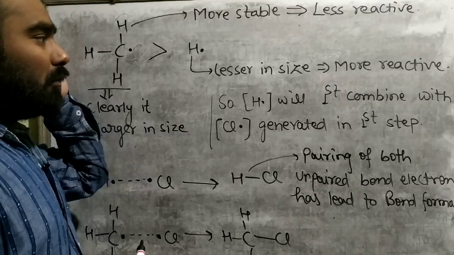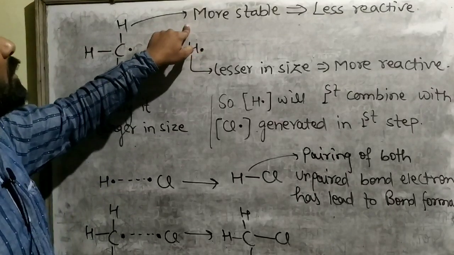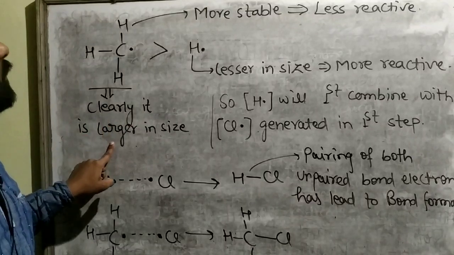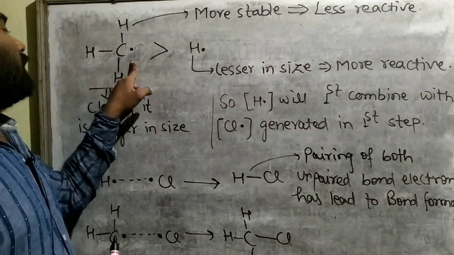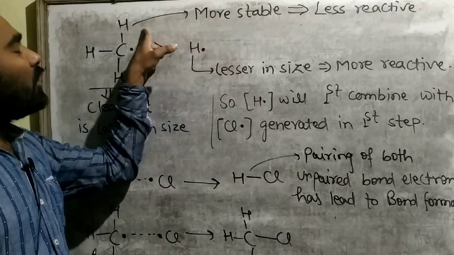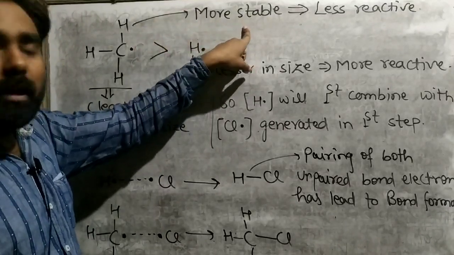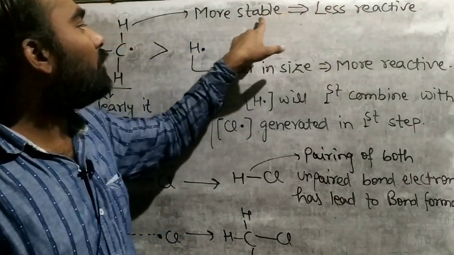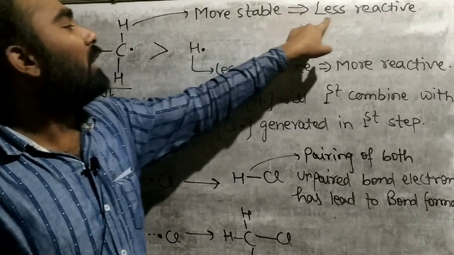From here we can understand that methyl free radical is larger in size. Methyl free radical has large size compared to hydrogen free radical. Larger in size means more stable. More stable means less reactive. Note this point very carefully. More stable means less reactive.